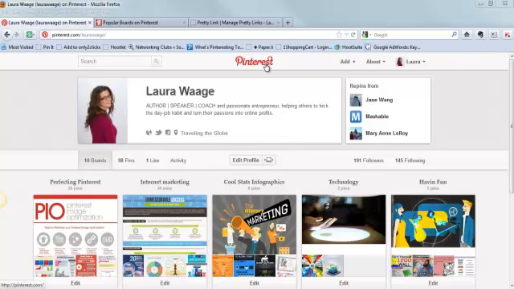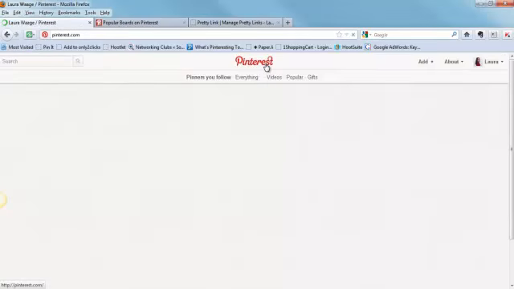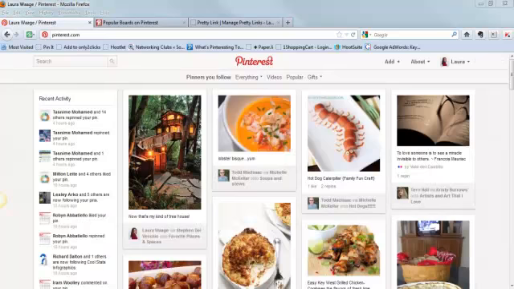Now if we click the Pinterest logo in the middle, we're going to be taken to the Pinterest main page. Before we get into repinning, there are a few things on this main page that I want to share with you. If you notice on the left-hand side, we've got an activity bar. This will show us activity that has taken place with our own pins. We can see who's repinned us, who's commented on our pins, and who's liked them as well.